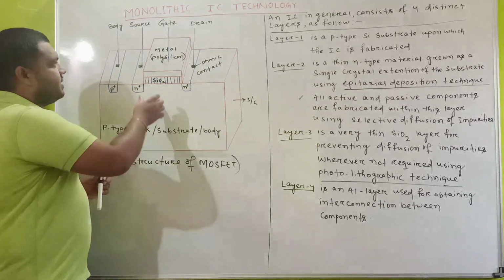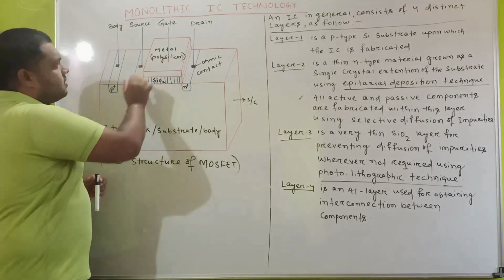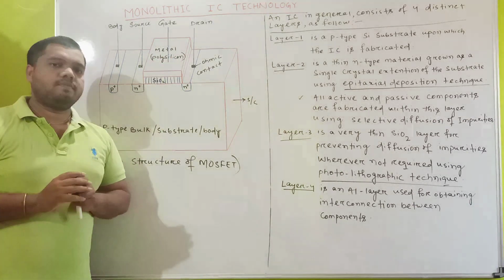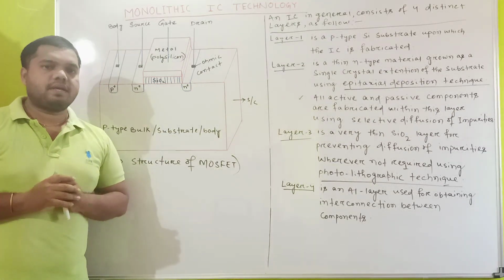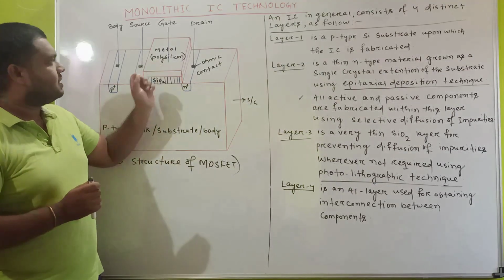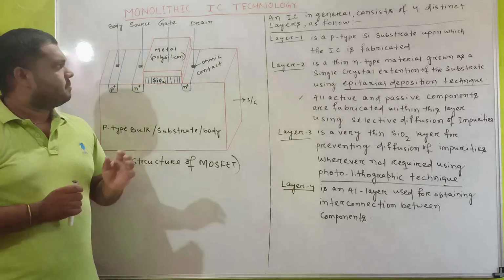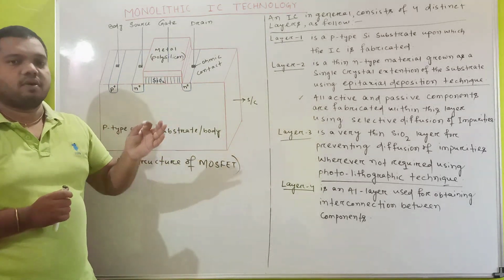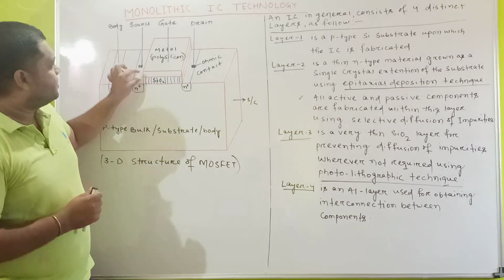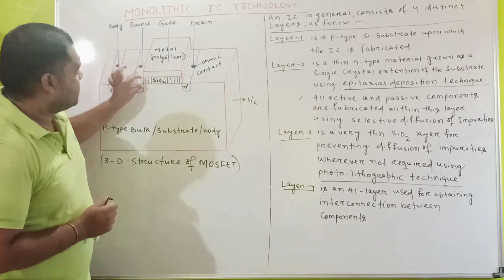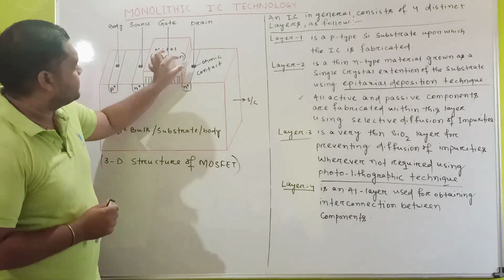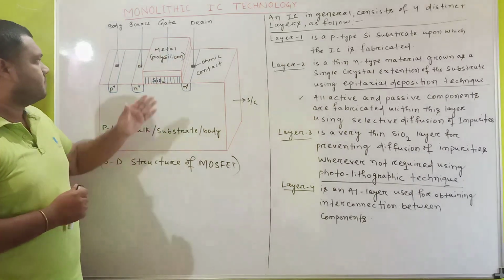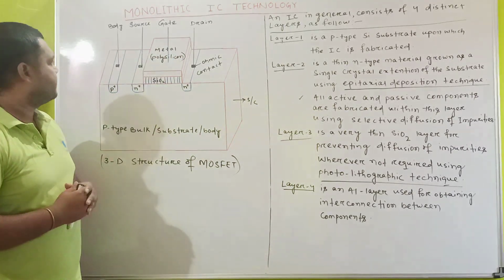The metal used is polysilicon. Previously we used aluminum, but now we use polysilicon material, that means aluminum is replaced by polysilicon. This is pure silicon. So this is metal oxide semiconductor.